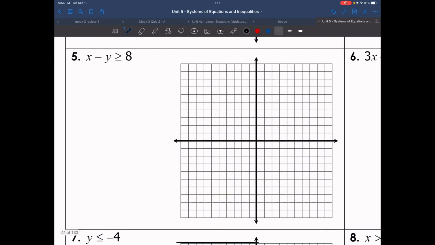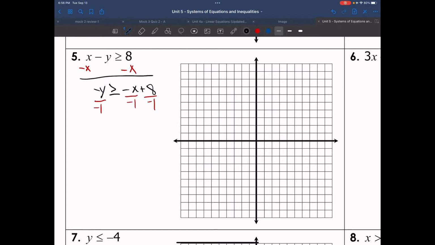Let's do this one right here. So it's the same process. I'm going to subtract x from both sides. What that leaves me is negative y is greater than or equal to negative x plus 8. Remember, I can't have a negative y, so I have to divide everything by -1.